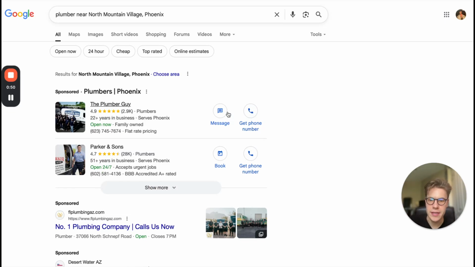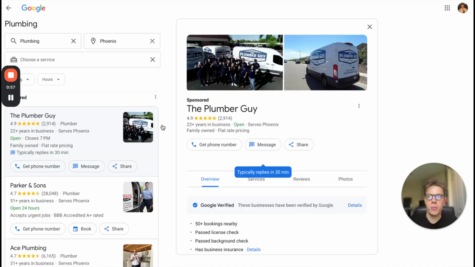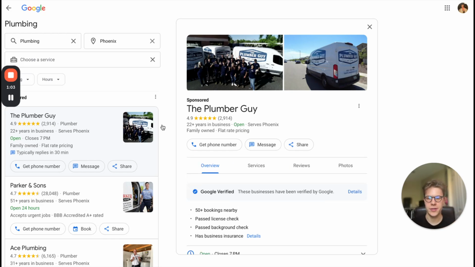So if I were to click this or click this, the customer would be charged per lead. There is no click charge, right? So if I click this, it's just showing me the profile. This is not the Google business profile. Don't get that confused. This is their local service profile or their Google guarantee profile, which is synced to a lot of their other Google connections. But since I just clicked this ad here, they're not getting charged. They're not getting charged per click. They're only getting charged per lead. So if I were to actually click get phone number or message or call the business, then they would be charged.